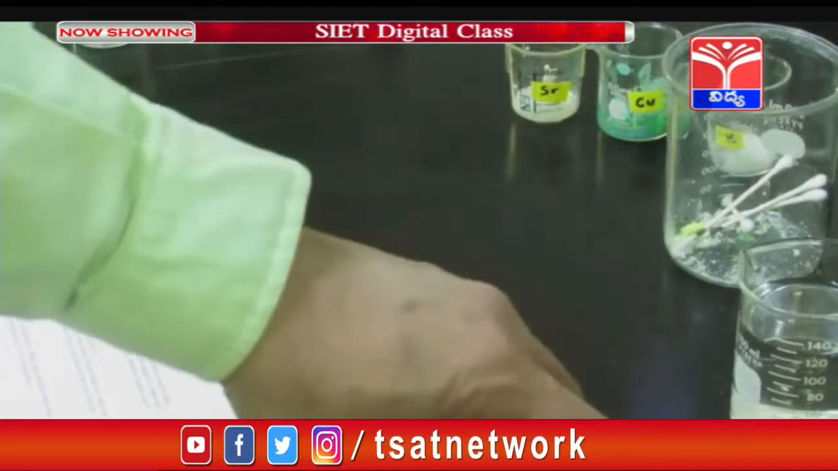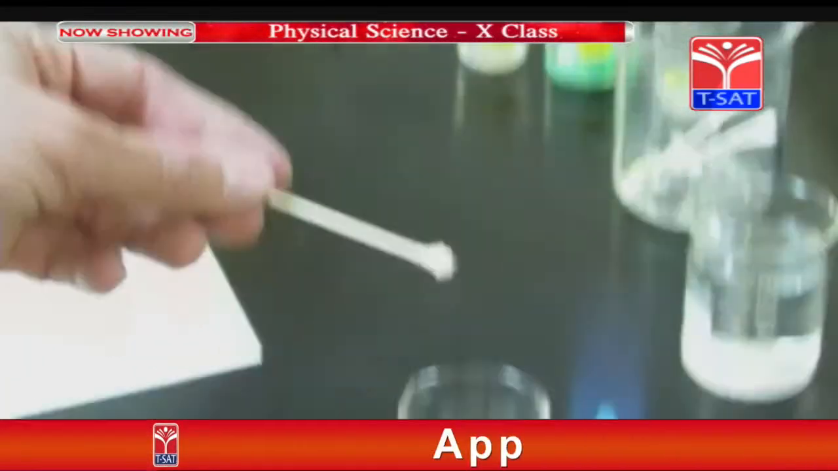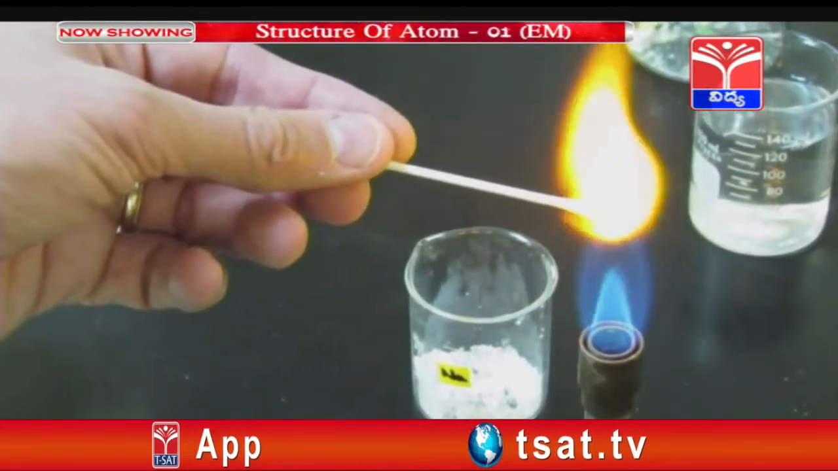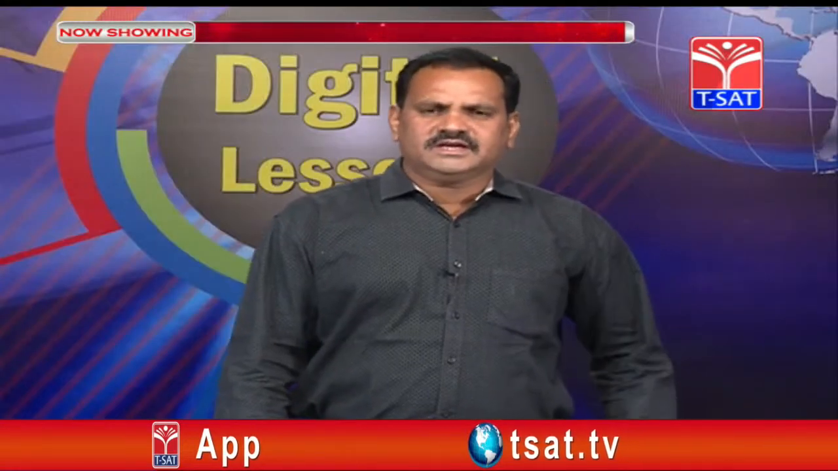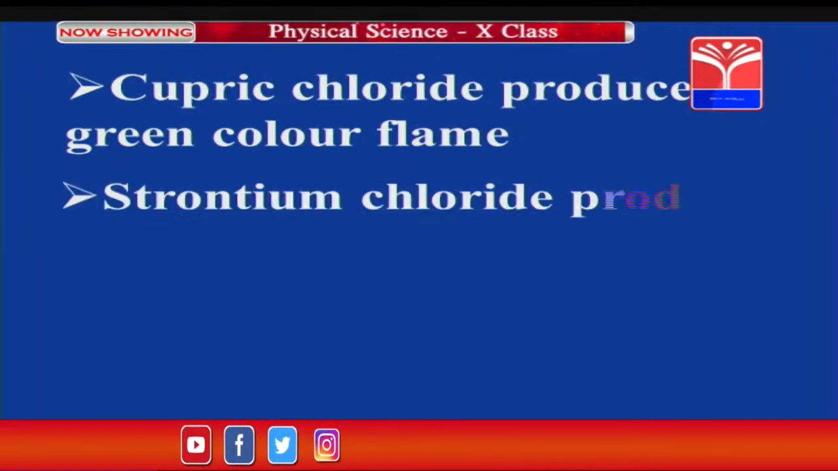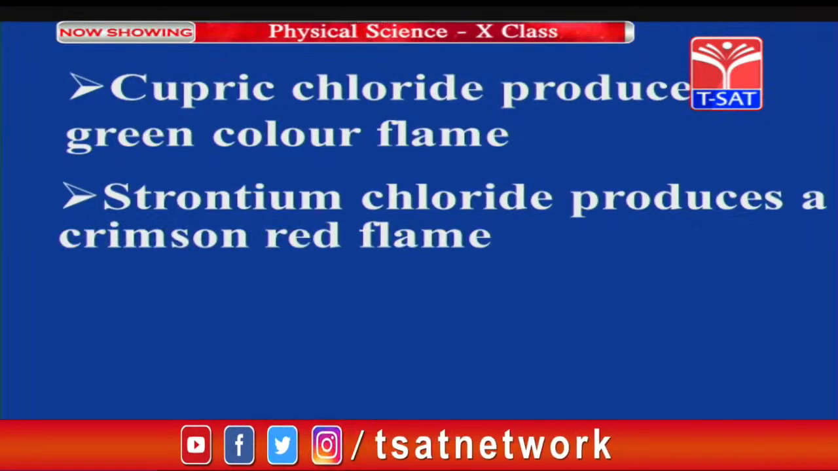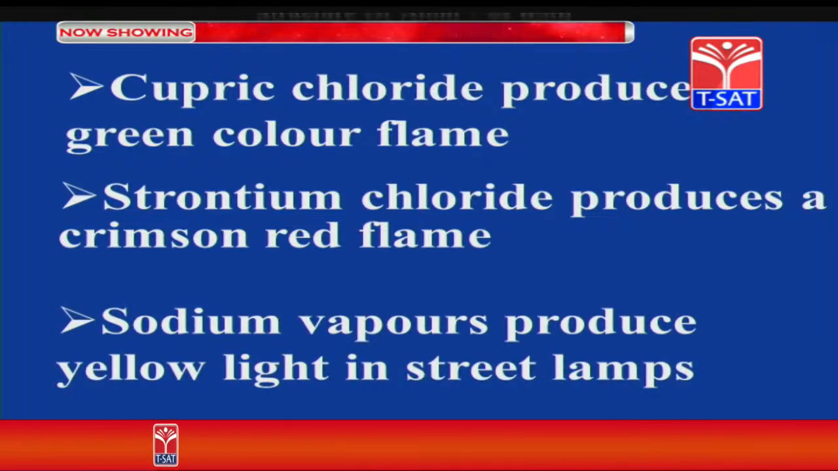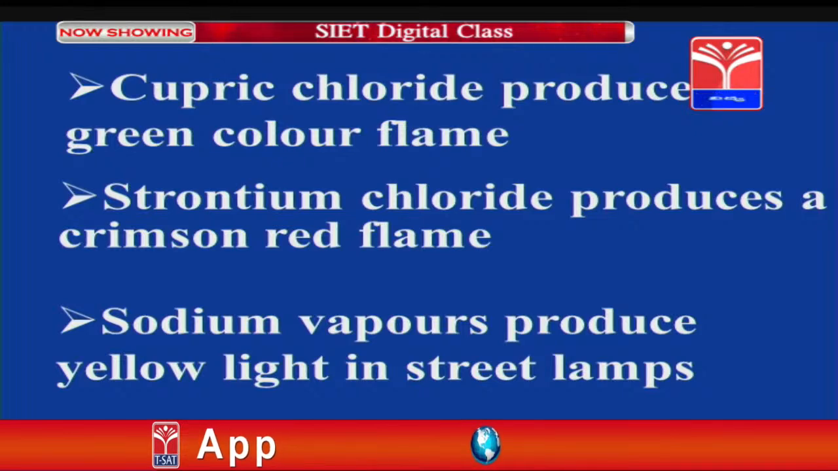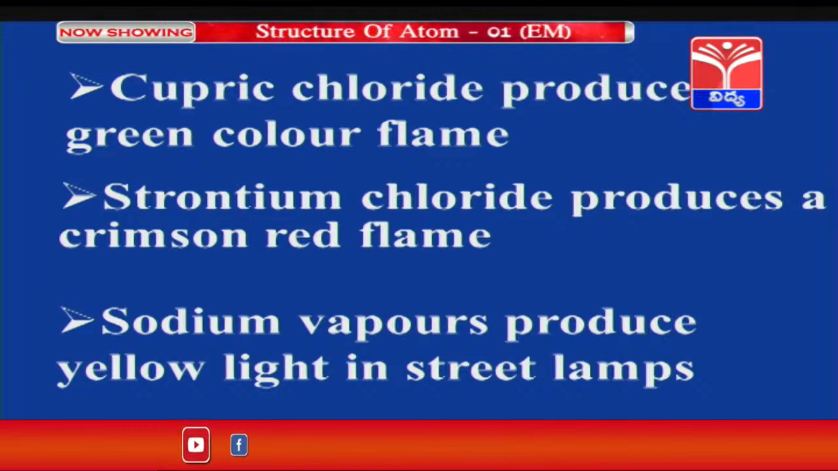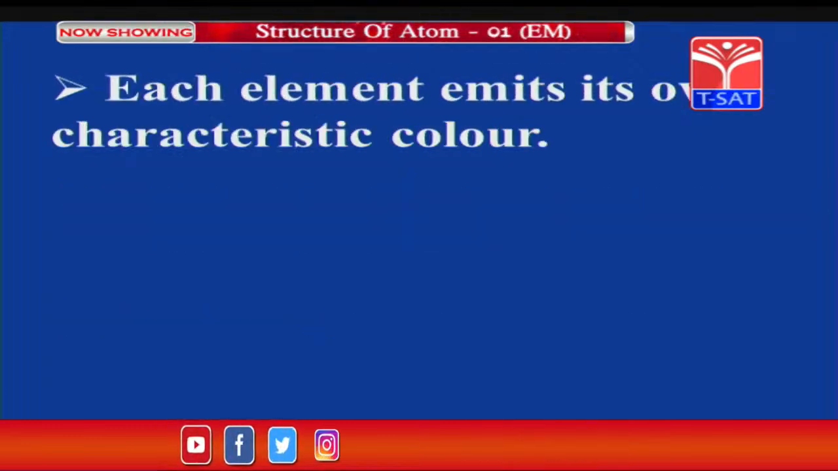Now let us do a similar experiment with sodium chloride salt. Here you can notice a golden yellow color flame. Dear children, copper chloride produces a green color flame, strontium chloride produces a crimson red color flame, and sodium vapors produce yellow light in street lamps. Children, not only these three salts, various kinds of colors you can find in firecrackers. When we crack the fire, you can get different types of flames.